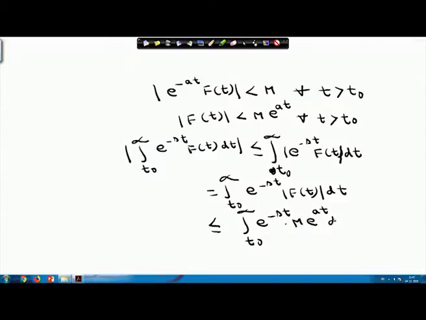Using this inequality we are getting the integral t0 to infinity of e^(-st) m e^(at), and this equals m times the integral t0 to infinity of e^(-(s-a)t) dt.